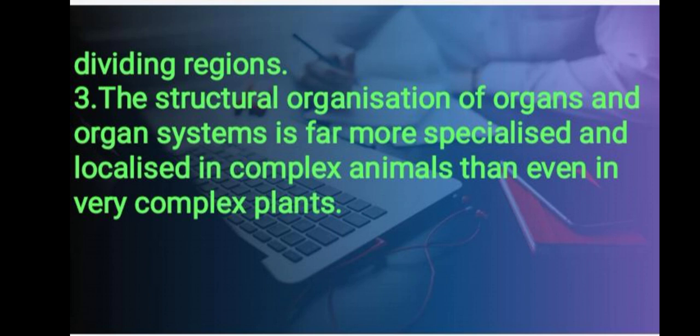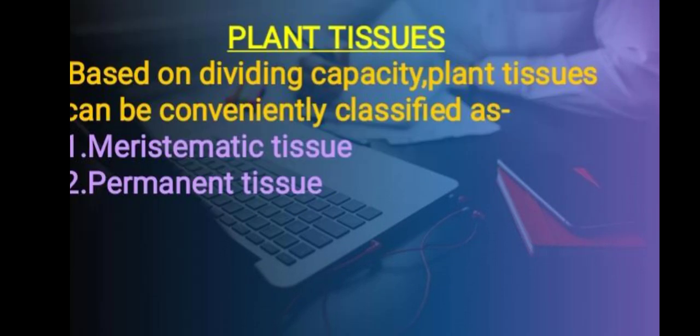Moreover, the structural organization of organs and organ systems is far more specialized and localized in complex animals than even in very complex plants. Let's begin with the plant tissues. Here in this video lesson, we are going to look at the meristematic tissues. Children, based on dividing capacity, plant tissues can be conveniently classified as meristematic tissue and permanent tissue.